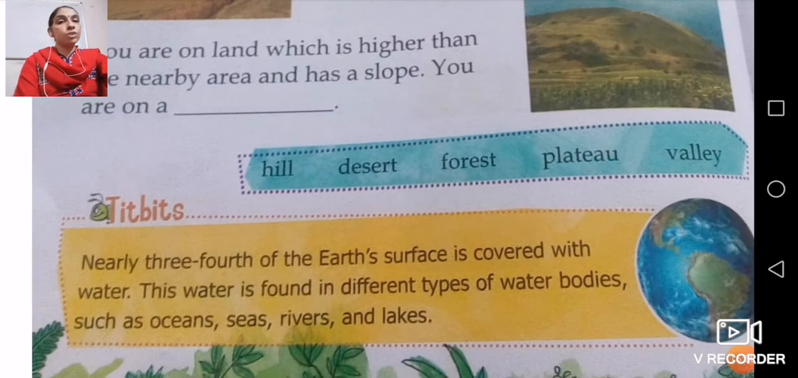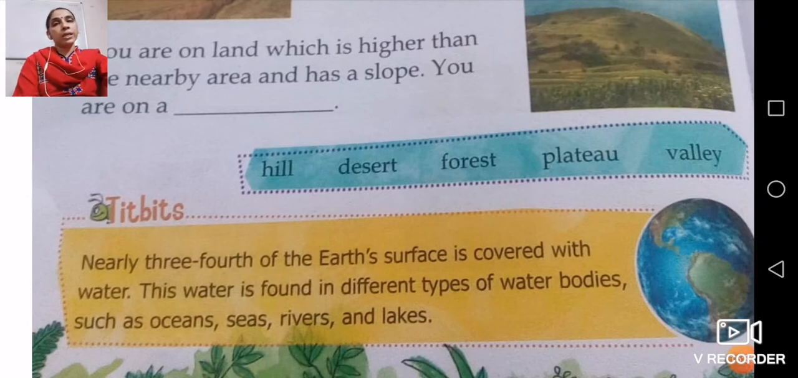Tidbits: nearly 3/4 of the earth's surface is covered with water, means 75%. But that water is found in different water bodies such as oceans, seas, rivers and lakes. These are the different water bodies where we find it. 3/4 of our water. Fine.